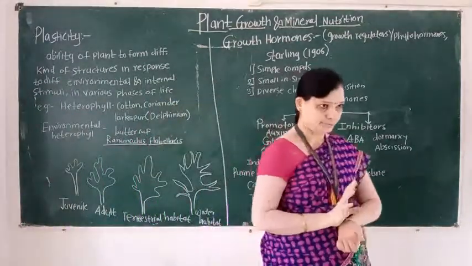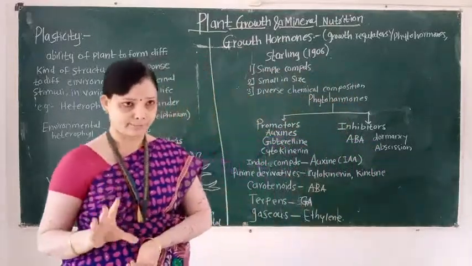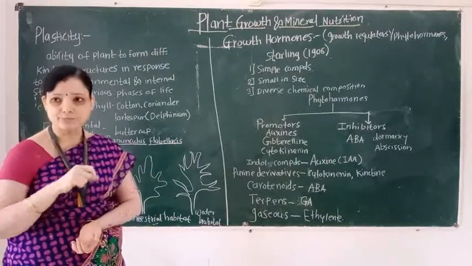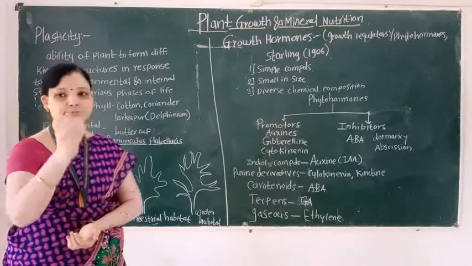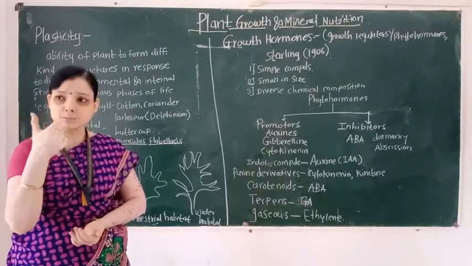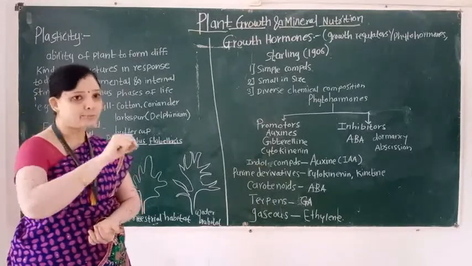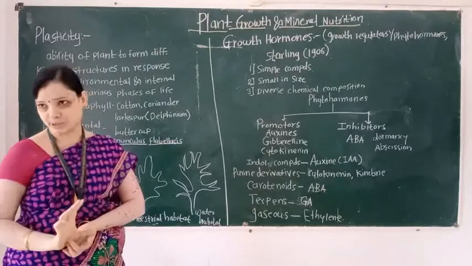In the cotton plant or coriander plant, when the plant is in the juvenile stage, that is the young stage, the plant body shows a different shape than in the mature stage.